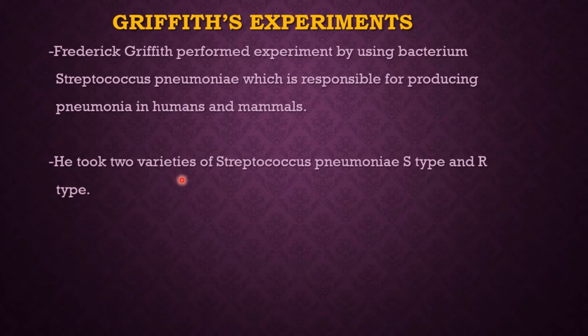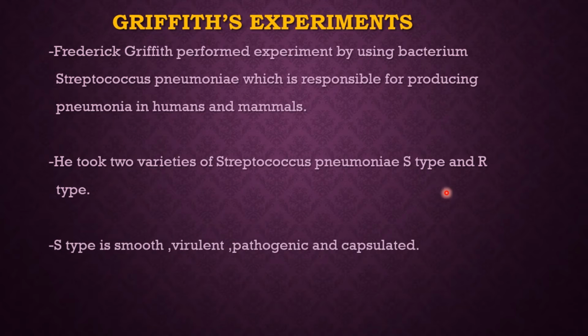For his experiment, he took two different types of Streptococcus pneumoniae. One is S type and the second is R type. S for smooth and R for rough. So he took two types of bacteria, one is S type and another one is R type. So what is this S type and what is this R type?